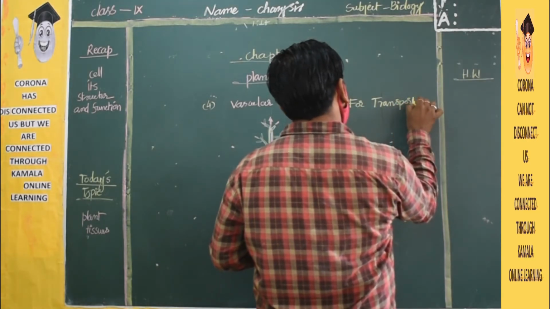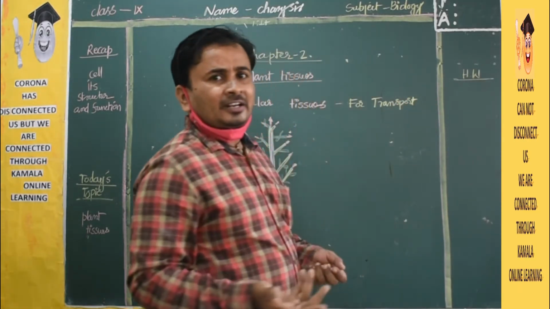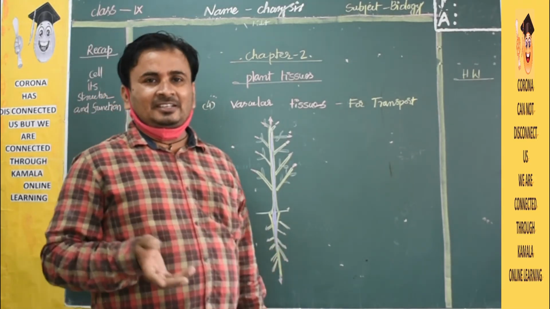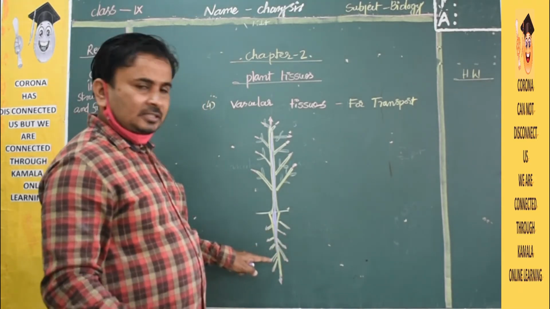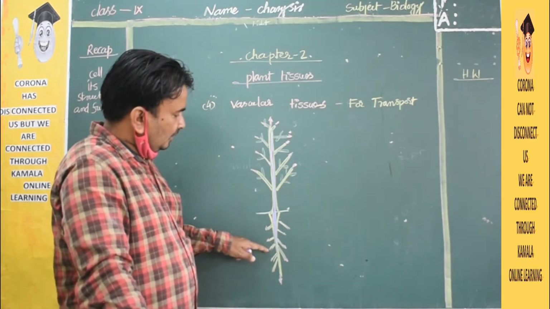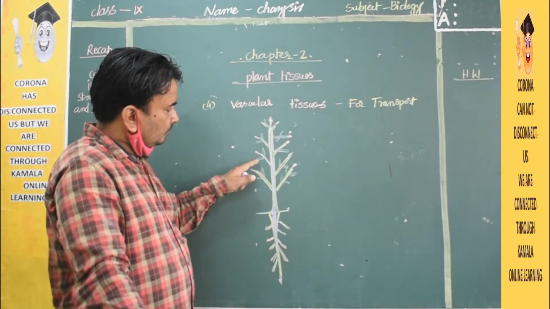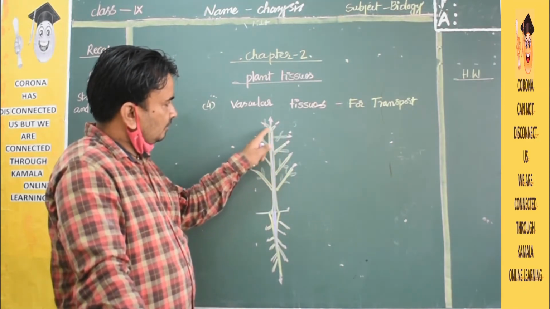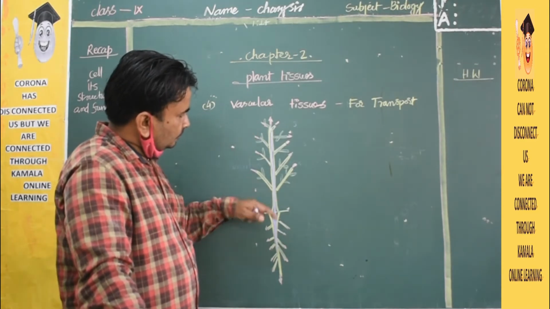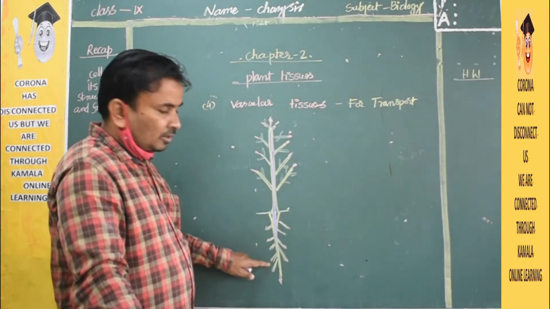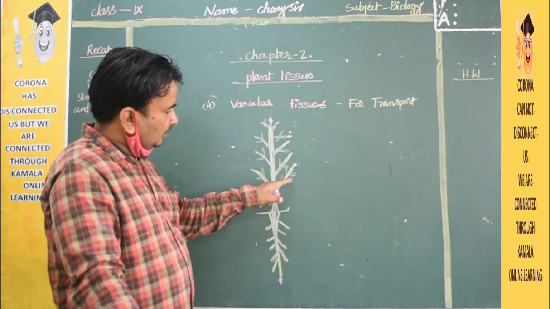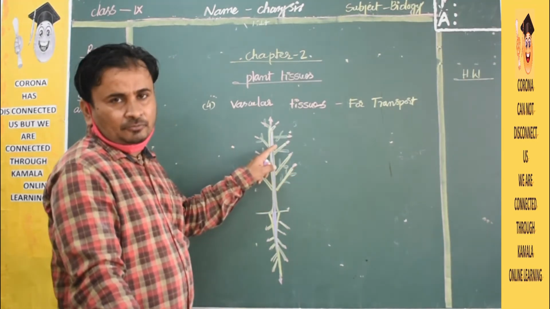What do they transport? Water. Roots will take water, yes, children. That water is taken and given to the stem, different branches, leaves and everything. Outside the soil, the plant will be there; inside the soil, the roots will be, and we cannot see these roots. Outside there will be the stem, branches, leaves, and even flowers and fruits.